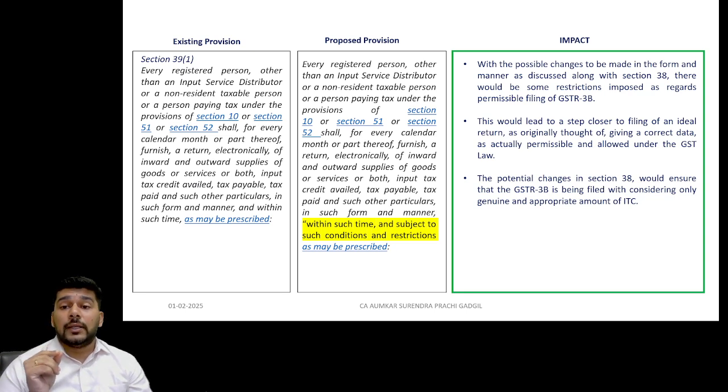Now here there is a possibility, what we have even considered as a part of impact, that maybe in the GSTR 3B also there will be some conditional based filing of returns permitted. Maybe the outward supply validation will be increased a step further, the input tax credit validation will be increased a step further, so that the ITC availment genuinely happens, the net tax liability is genuinely determined, and the cash payment is done accordingly, and only then a proper valid return will be allowed to be filed. Now of course this is too vague to go into any specification as to how this could happen, but the expectation is that there will be some sort of a change in the returns mechanism.